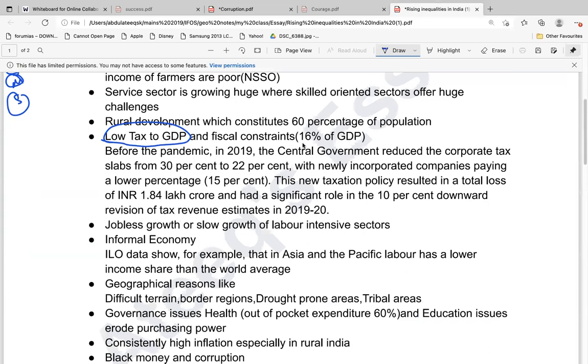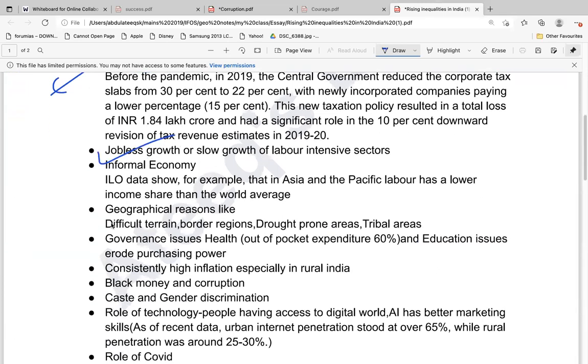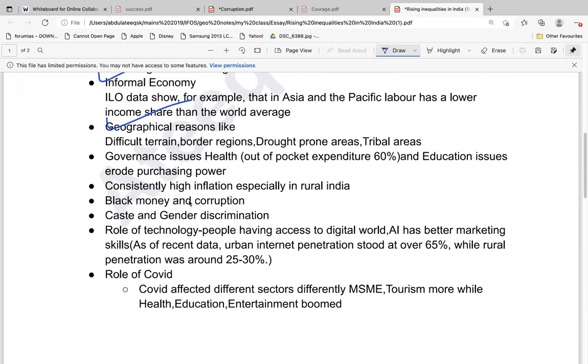Another thing is low tax to GDP. It is 16 percent of the GDP, while in the developed countries it is somewhere between 33 and 40 percent. Why is there low tax to GDP? It is there on my Telegram channel. Please go through this. Then we have discussed the informal sector.